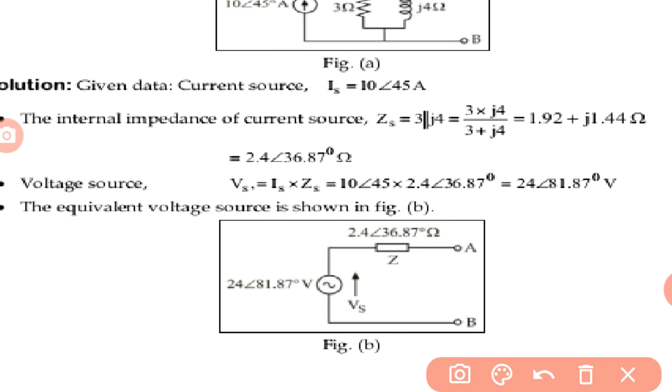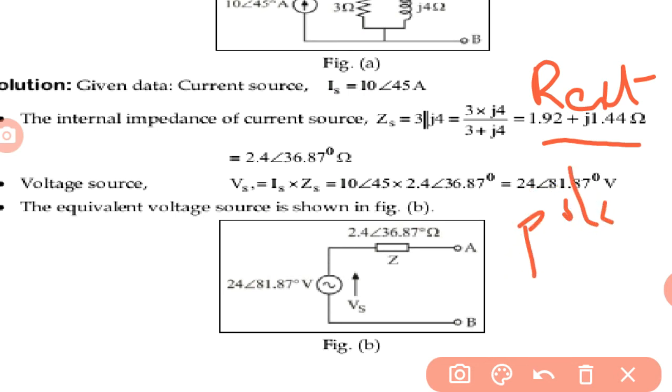So that's why we are getting the value in terms of complex representation, or otherwise rectangular form. These rectangular representations are converted into polar representation. How do we convert the rectangular representation into polar representation?